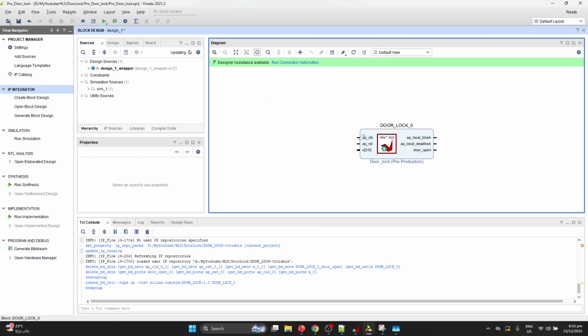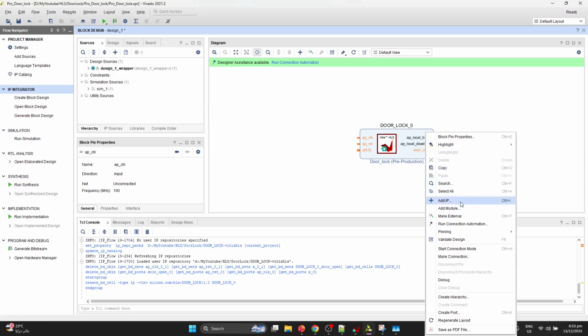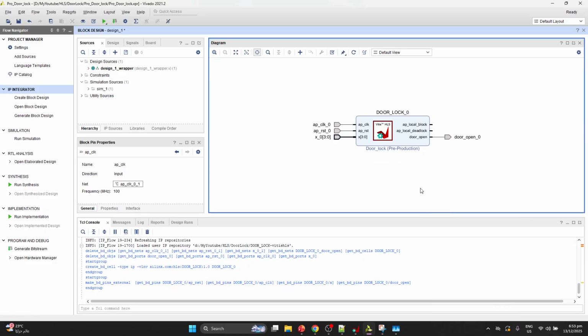Here the clock and reset signal are already added, and then this is our input and this is our output. So we can just use these inputs and outputs. These two outputs are created by default by the Vitis tool, so we can ignore these two outputs.